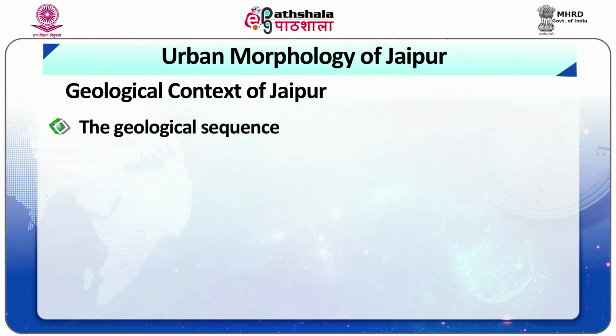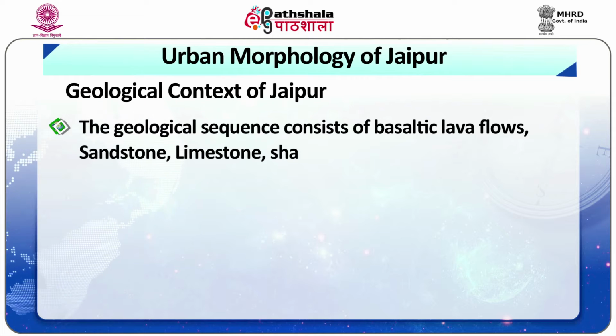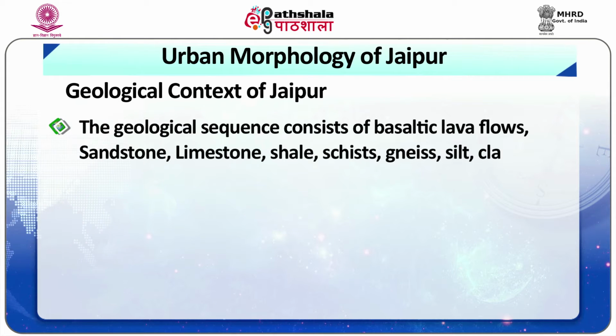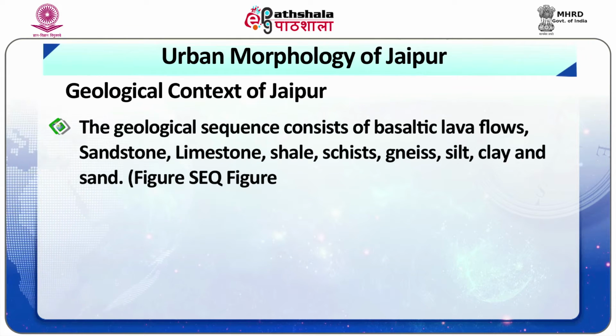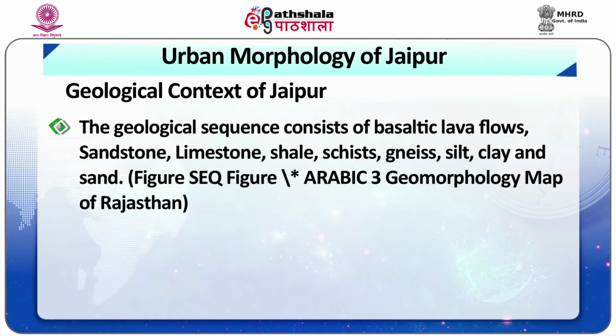The geological sequence consists of basaltic lava flows, sandstone, limestone, shale, schist, gneiss, silt, clay and sand. Here you will have Figure 3, which describes the geomorphological map of Rajasthan.